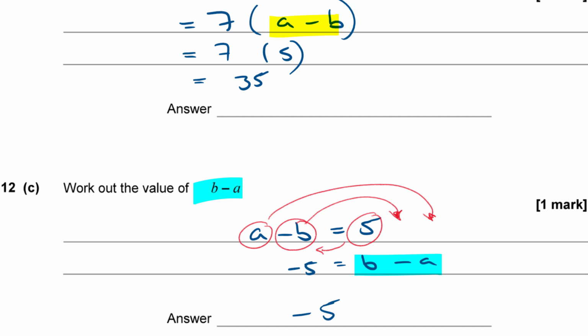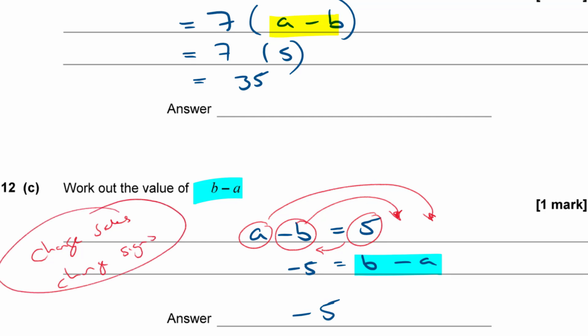Now this is using a quick shorthand method of rearranging called change sides, change signs. So it might be something quick and easy that you can remember. If you take anything from one side of an equation over to the other side of the equation like this, you have to flip its sign as it goes over. So that a became a minus a, the minus b became a plus b, and the 5 became a minus 5.